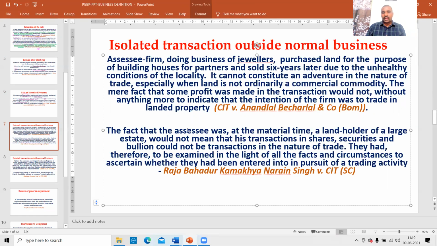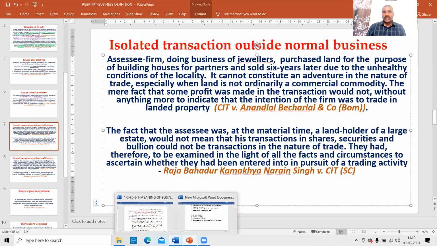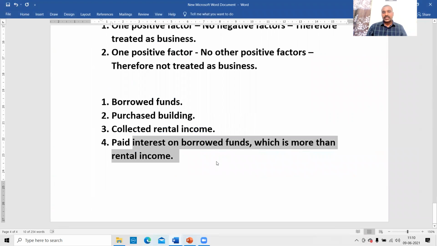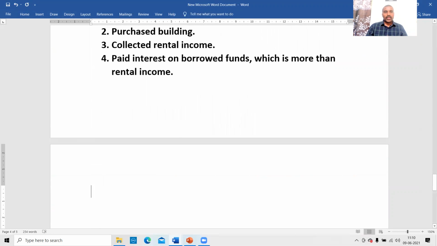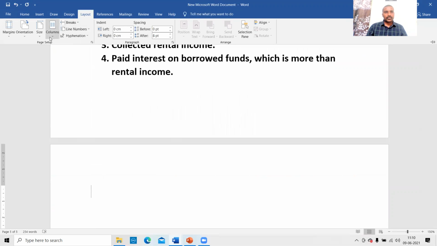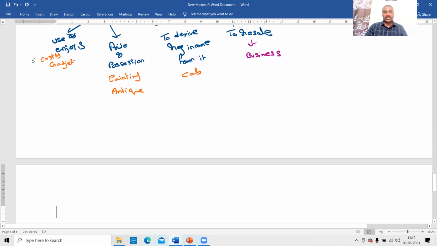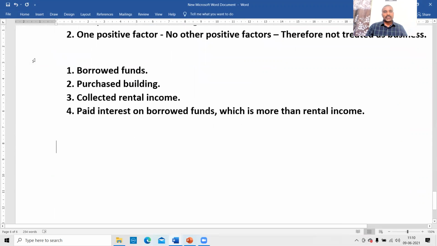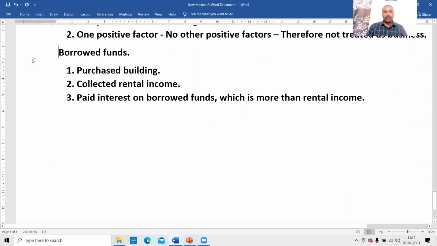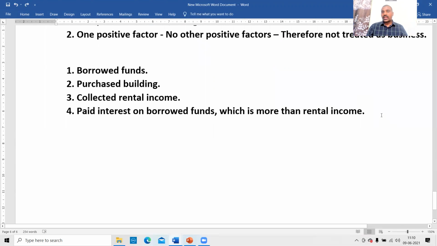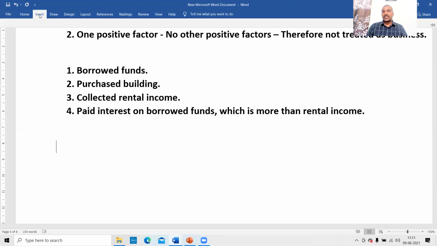So here the concept is what? Assessee's normal business is jewelry. The unusual transaction is a purchase and sale of land. Intention of purchase is the key. What is our normal business? What is our unusual transaction we have entered? Our normal business is jewelry, but suddenly we bought some land. Whether that land is treated as our business income or not.